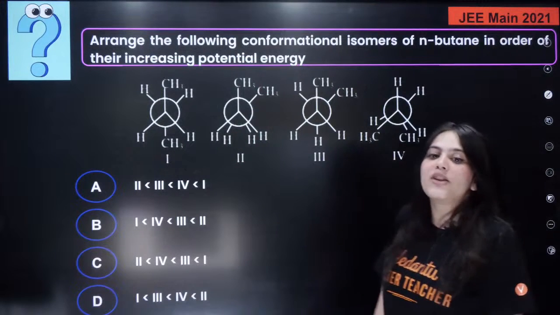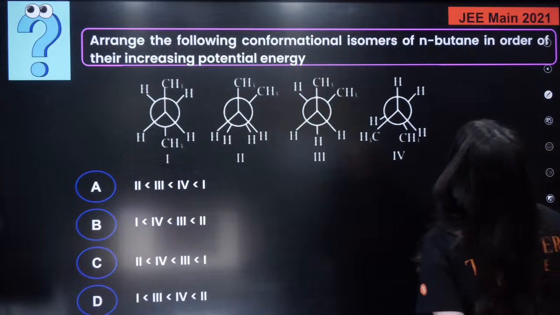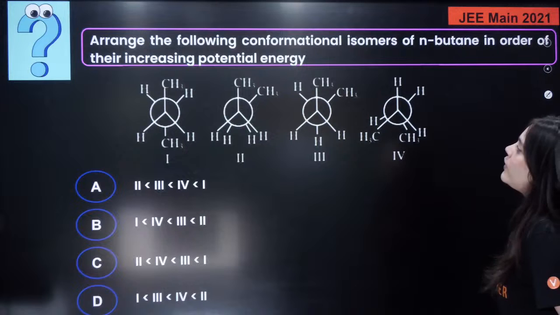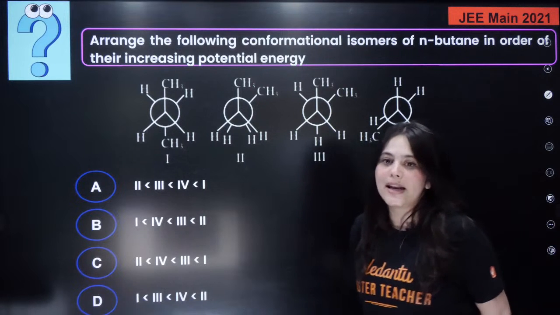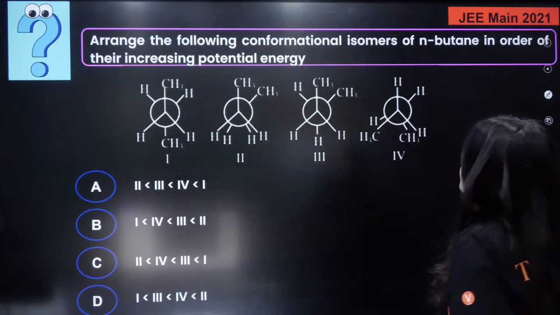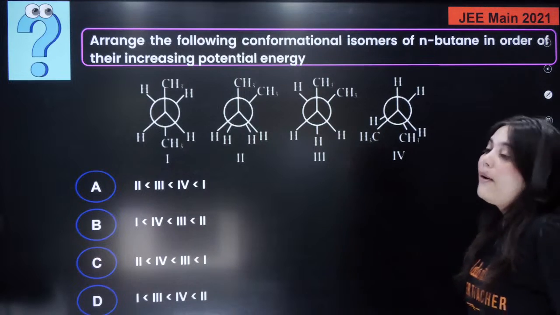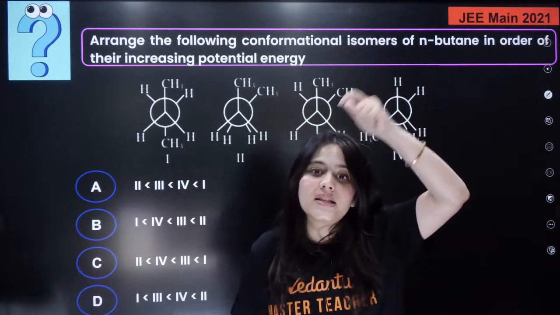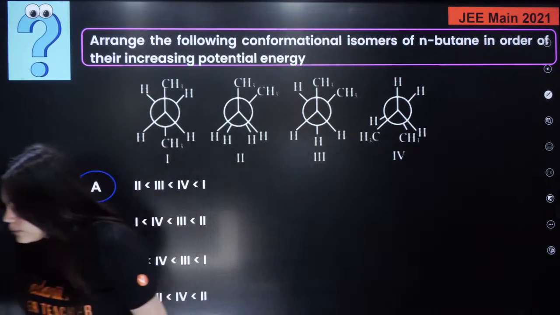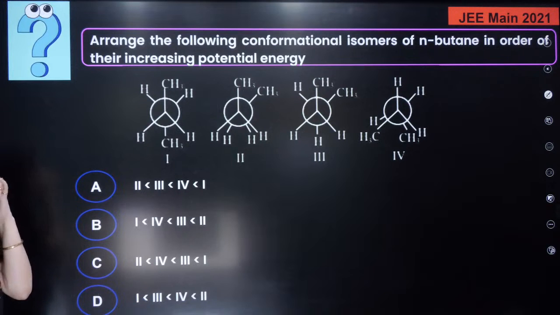Next question on your screen. Try to answer this question for me. Arrange the following conformational isomers of normal butane in order of their increasing potential energy. Who can answer this question? Arrange the following conformational isomers on the basis of their energies. We just discussed the energy order, right? I'm looking at the chat box. Just 30 seconds for you to answer.